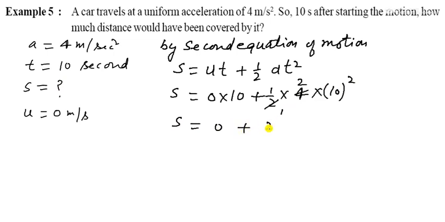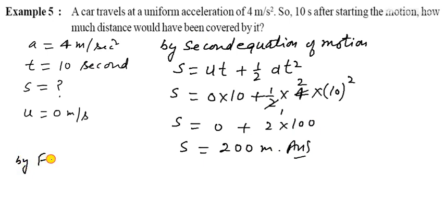1 by 2, a is given as 4 meter per second square, and the time period is given as 10. So you have to write 10 whole square. Now 2 ones are 2 and 2 twos are 4. So s will be 0 plus 2 and 10 square is 100. So s becomes 200 meter. So that is the answer.